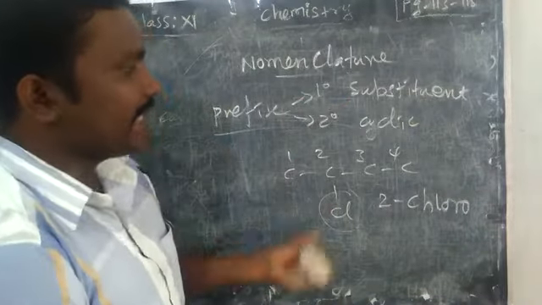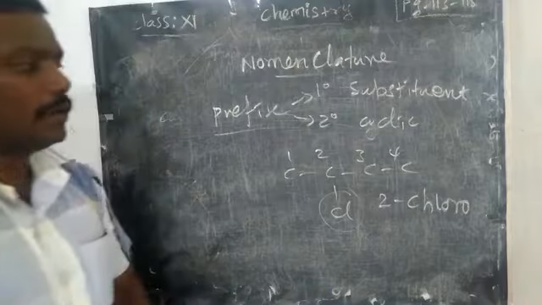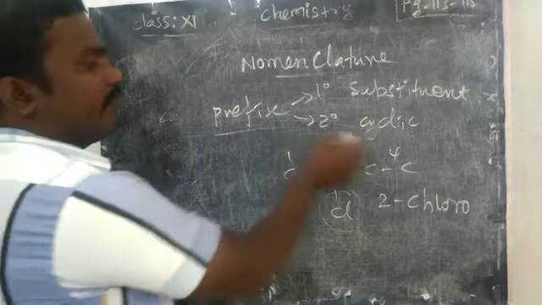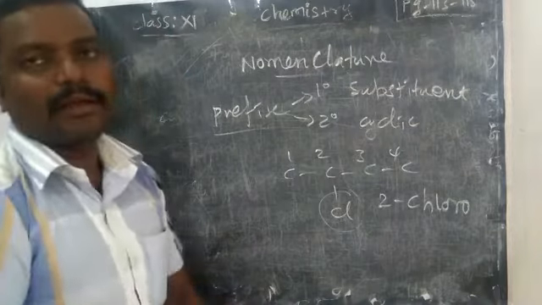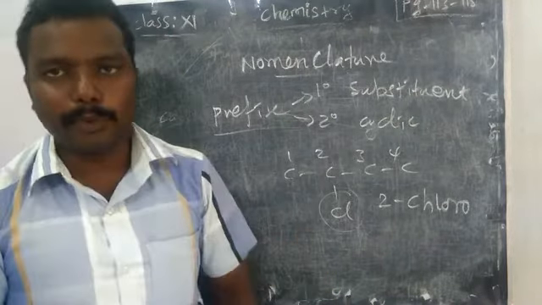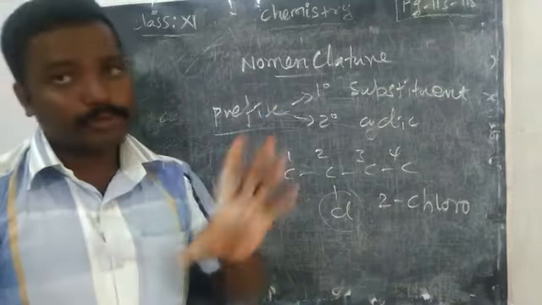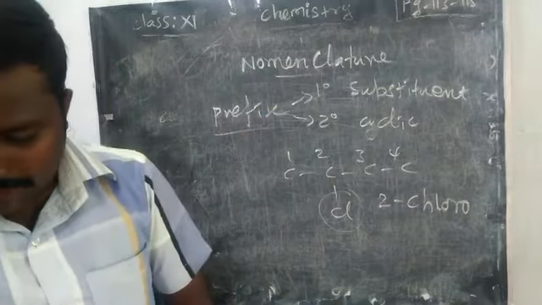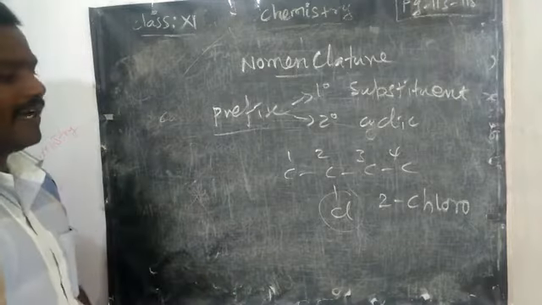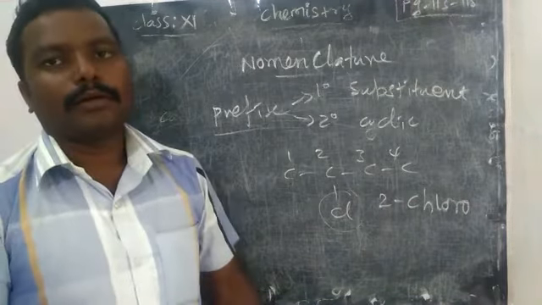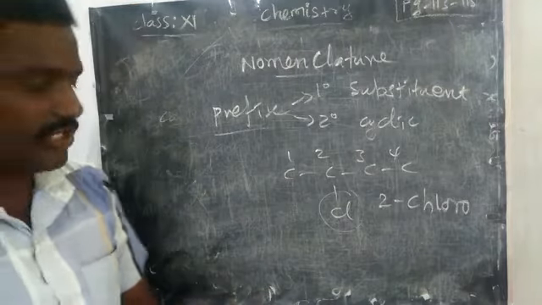Is there any cyclic compound? We can write cyclo. 2-chloropropionic acid: the secondary prefix you can write. But mostly we may not have cyclic compounds. Okay, right. Prefix is also over. That number is also important. Now we will see some substituents. What are the substituents it may be? One of the substituents I told you was chloro. So all the halogens.